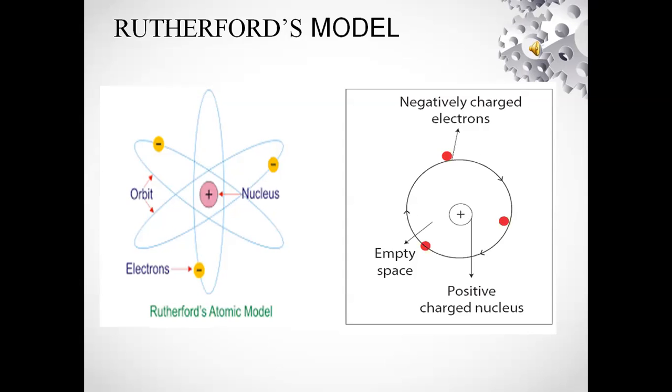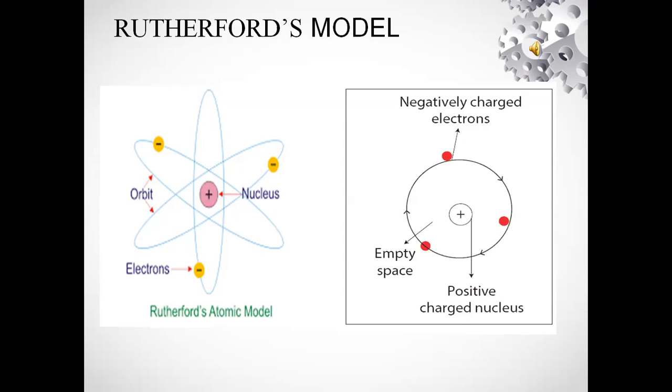See the next picture. This is an atom. He considered the center part to be the nucleus, a positively charged nucleus. The outer part is the orbit. The orbit has electrons revolving around the nucleus, which are negatively charged. Electrons are negatively charged.